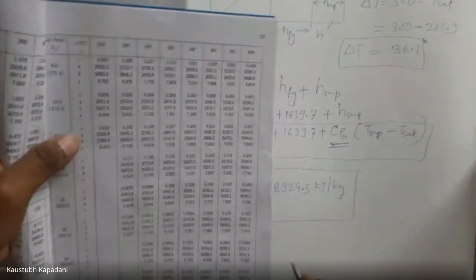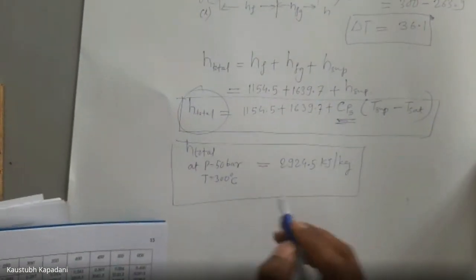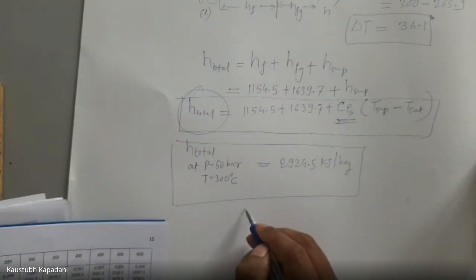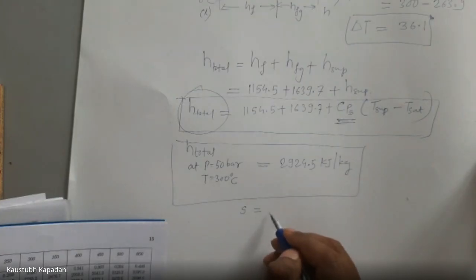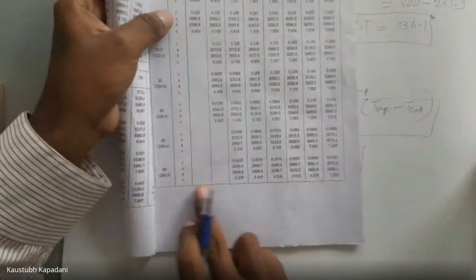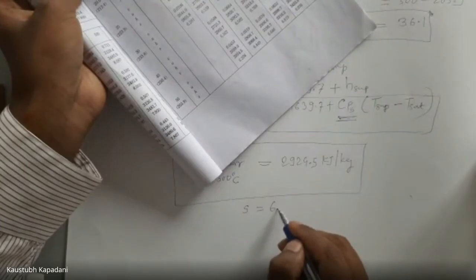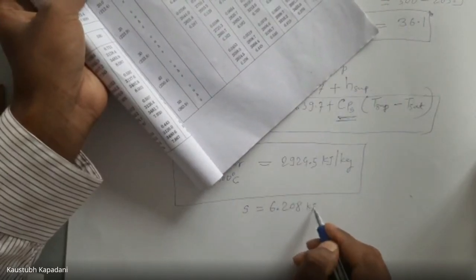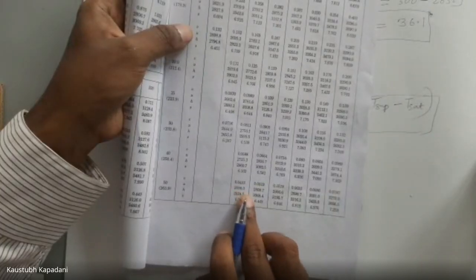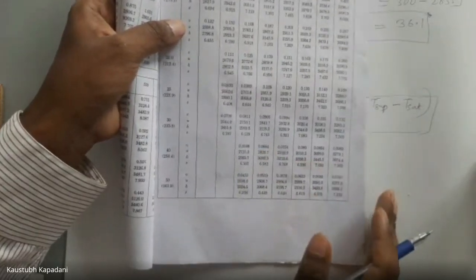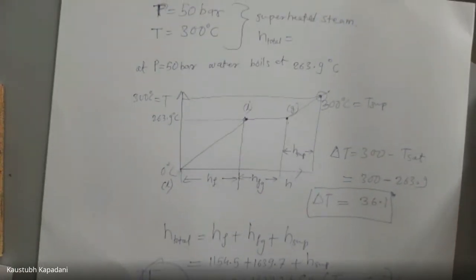Also the entropy value is given, that is S value. S value is how much? Here you can see S value is 6.208 kilojoule per kg Kelvin. Volume is given. Internal energy is given. So this way we can find out the various enthalpies at various vapor pressures and saturation temperatures.